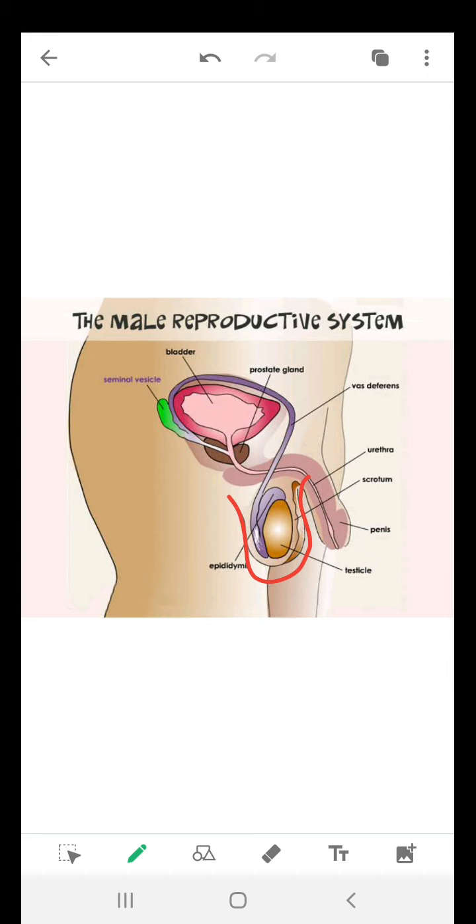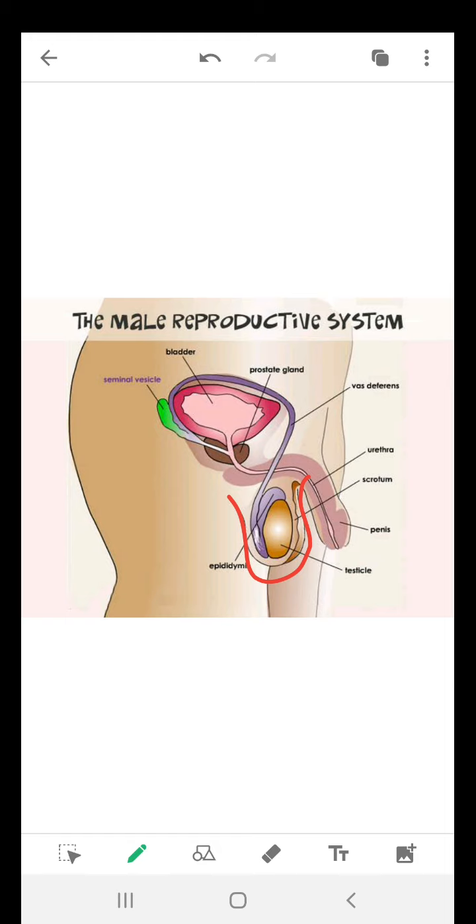The testes are outside the abdominal cavity because the formation of sperms takes place outside the abdominal cavity only, because here the temperature is 2 to 3 degrees less than our normal body temperature.